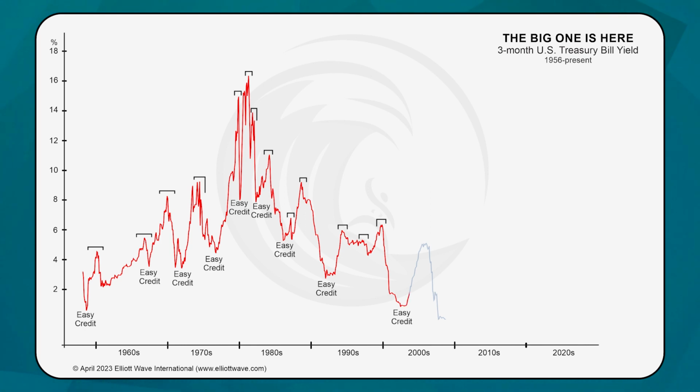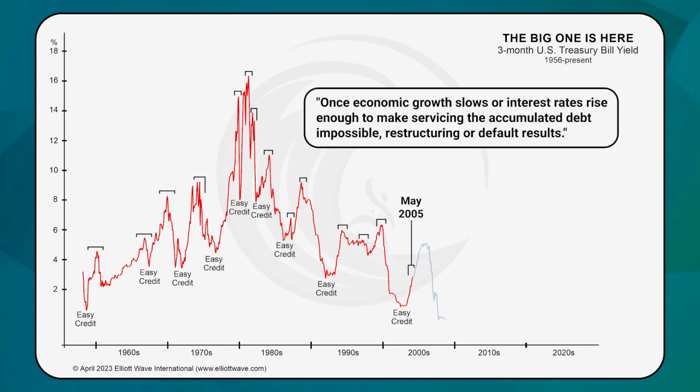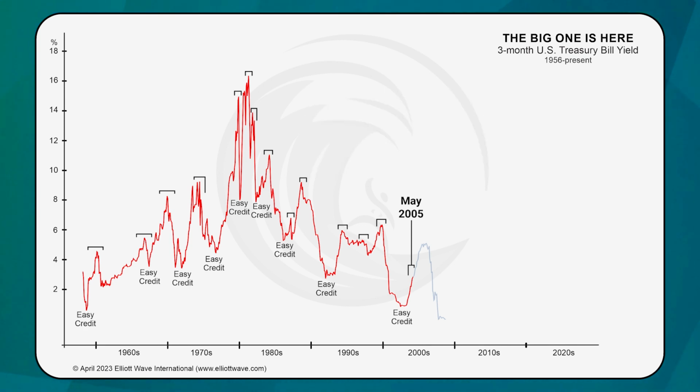As the upward turn in the cycle arrived, the May 2005 financial forecast showed a version of this chart and said this to subscribers: once economic growth slows or interest rates rise enough to make servicing the accumulated debt impossible, restructuring or default results. And to be specific, this 2005 chart version also previewed the grim financial and economic headlines to come in real estate, derivatives, and the auto and airline industries.